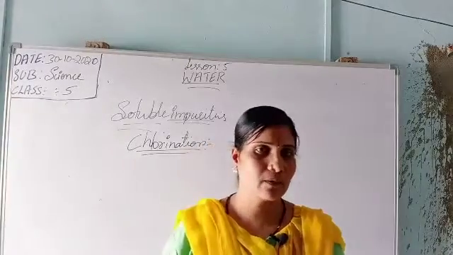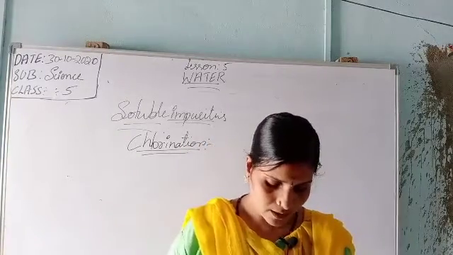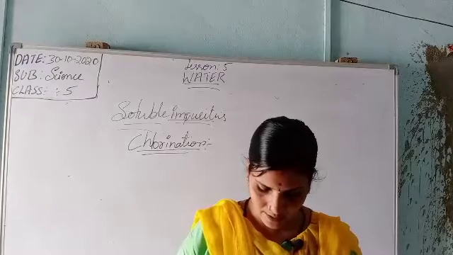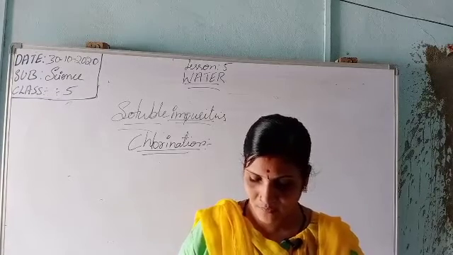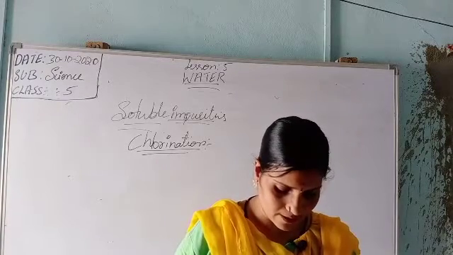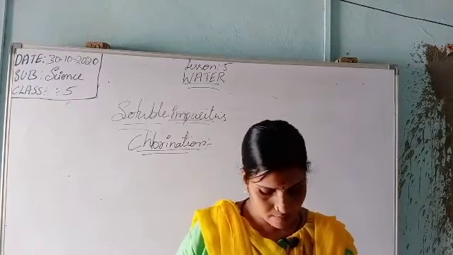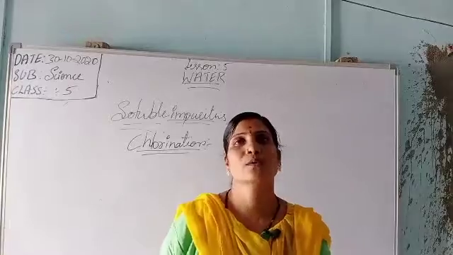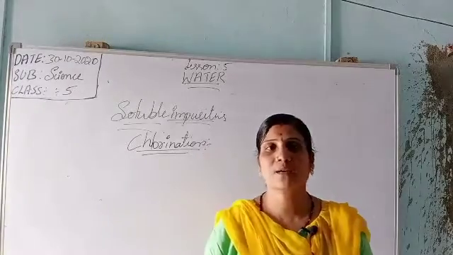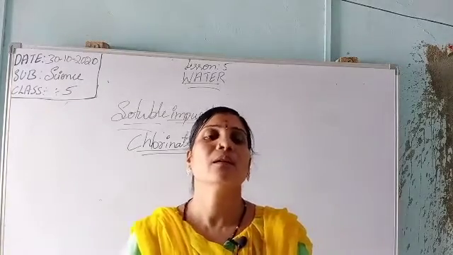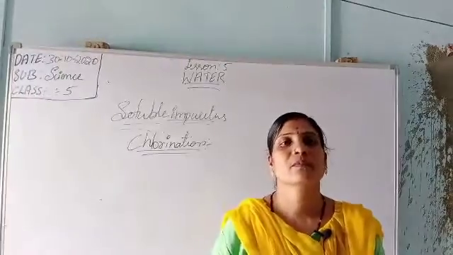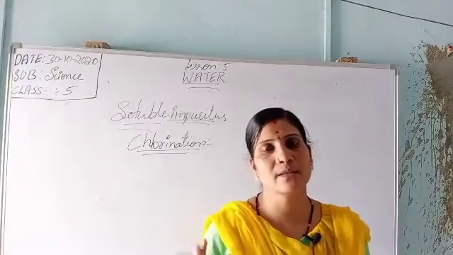Okay, now we will go through it once again. In chlorination, tablets of chlorine are added to water to purify it. These days chlorine tablets are easily available. Adding chlorine tablets to water kills the germs and makes the water pure. So that is the right thing. The chlorine tablet kills the germs in the water.